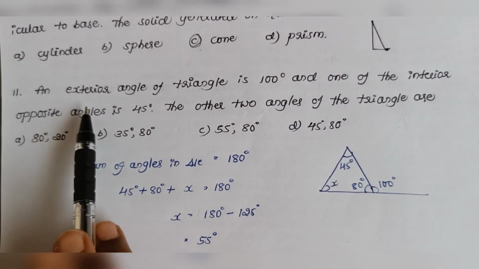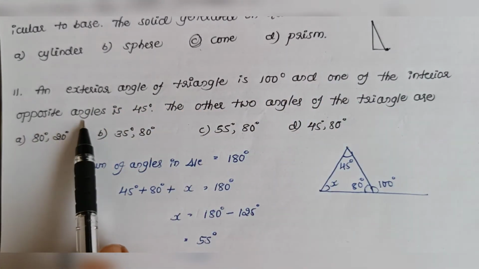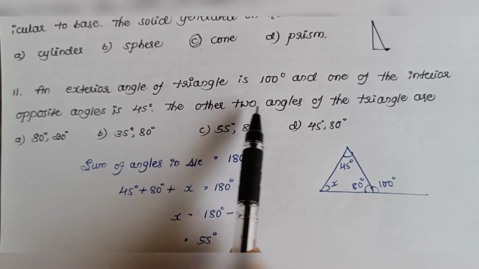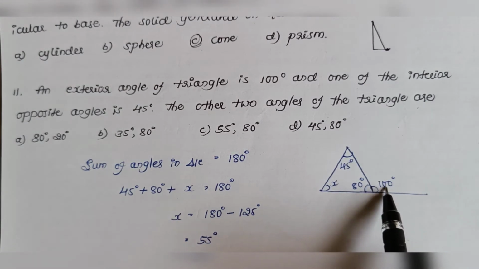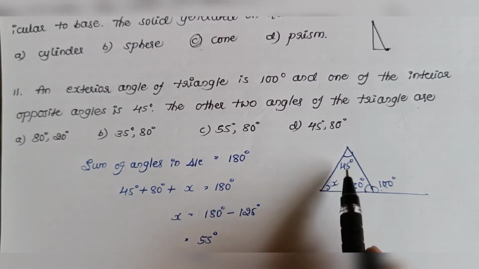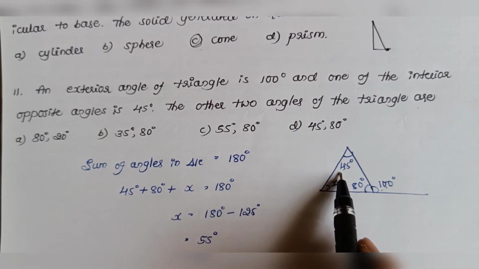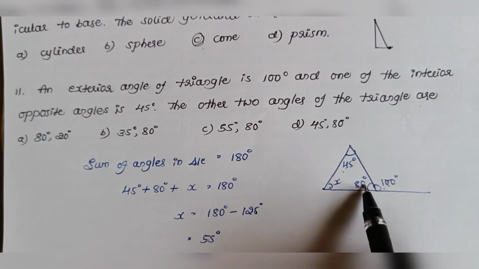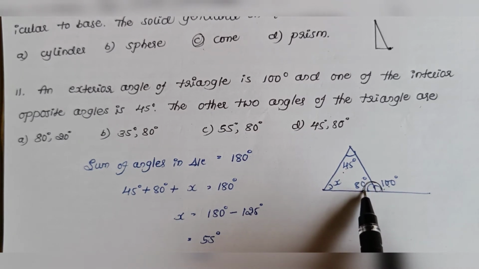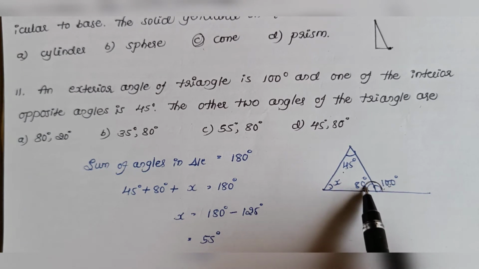Next one, an exterior angle of a triangle is 100 degree and one of the interior opposite angles is 45 degree. The other two angles of the triangle are. Here it is given that exterior angle is 100 degree and one of the opposite angles will be 45 degree. So I have taken this angle as 45 degree. We need to find other two angles. Now, if you take here, the sum of angles on this straight line must be equal to 180 degree. Therefore, if it is 100 degree, then obviously this angle will be 80 degree. Therefore, it is 80 degree.